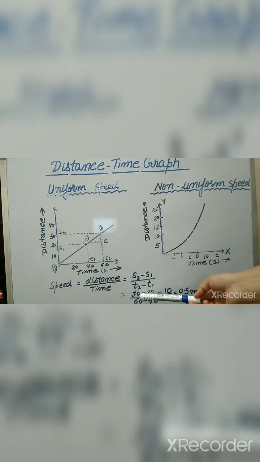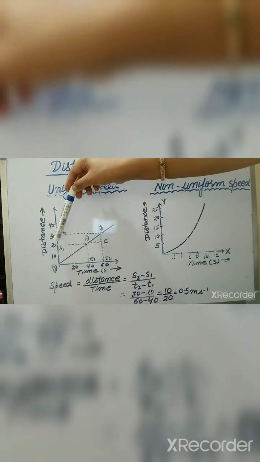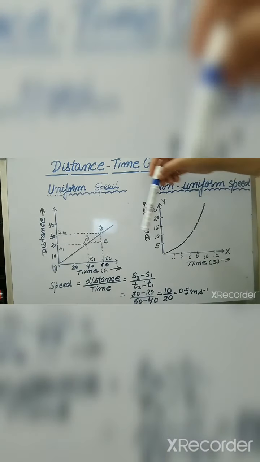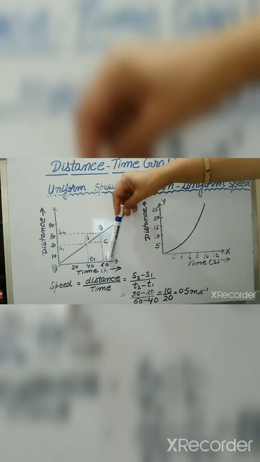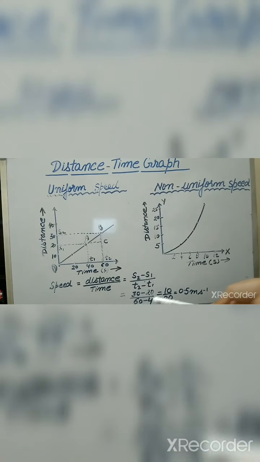The value of s2 is 30, s1 is 20, t2 is 60, and t1 is 40. So here we get 10 upon 20, that is 0.5 meter per second. In this way we can calculate the speed of an object moving at uniform speed, right?